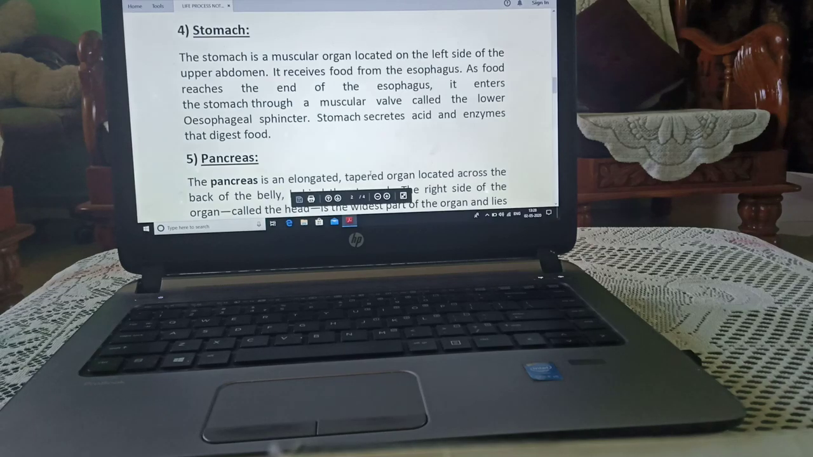Stomach. Esophagus opens into the stomach. As food reaches the end of the esophagus, it enters the stomach through a muscular valve known as the esophageal sphincter. Stomach secretes acid and enzymes which digest the food.